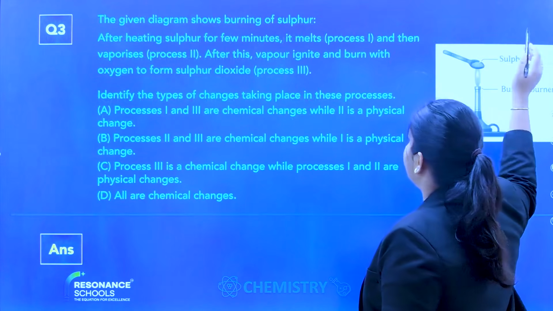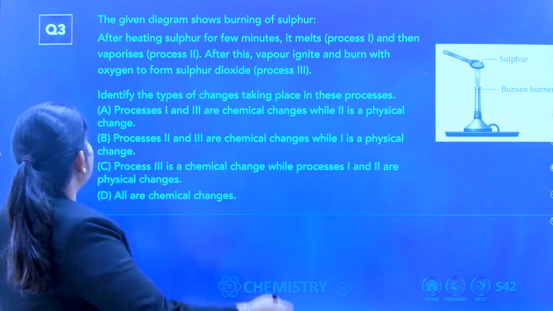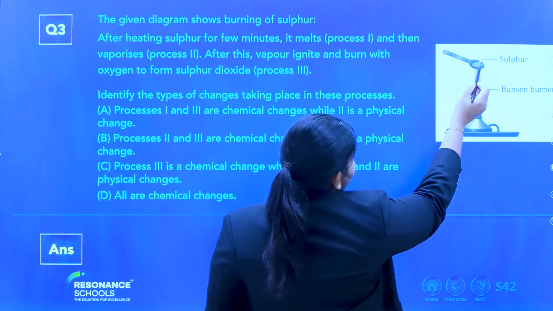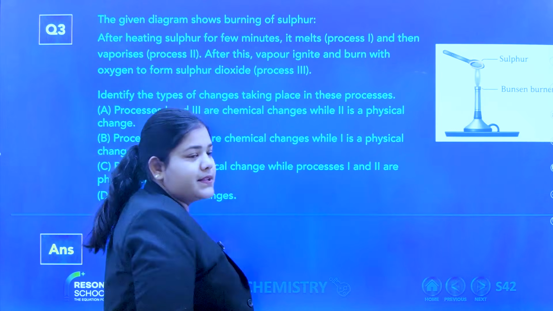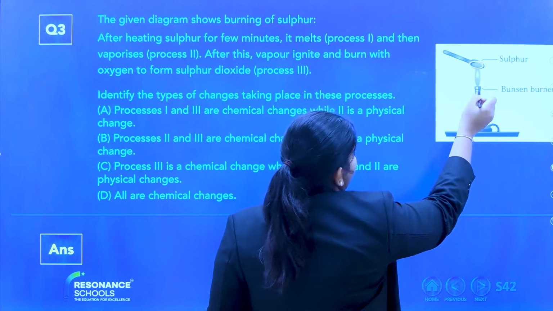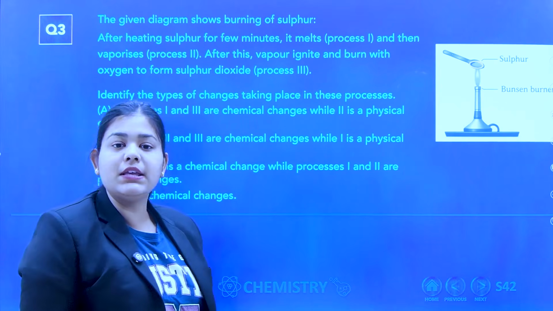Okay, let's move on to the next question. Let's see what the next question is. The given diagram shows the burning of sulfur. Basically, in this spoon there is sulfur, and below it there is a Bunsen burner, a burner through which flames are given out, and I am burning the sulfur.